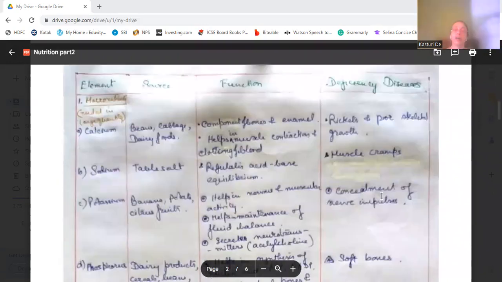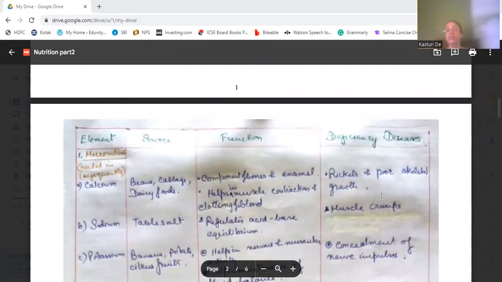Now, there's a table where we will discuss the elements which may be required in large quantities or in small quantities. When required in large quantities, they are known as macronutrients. When required in small quantities, they are known as micronutrients. We will discuss from what source these elements are obtained, what is their function in our body, and what deficiency diseases can be caused if they are not present in our diet.